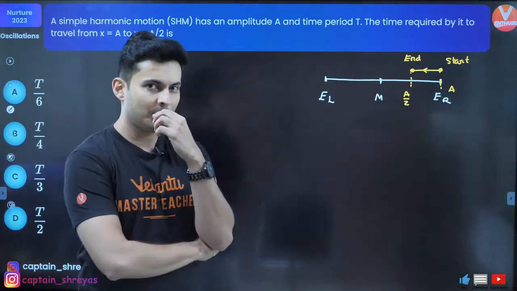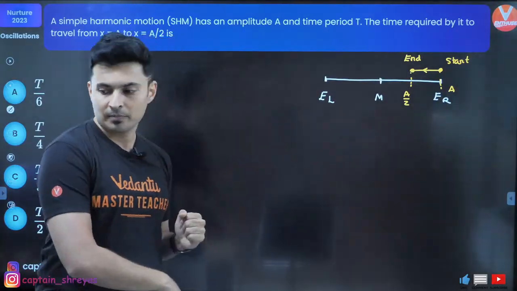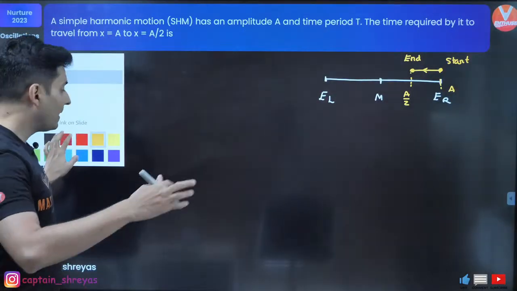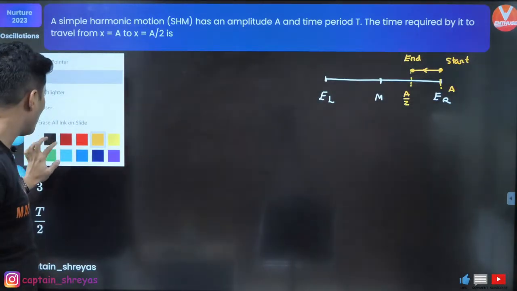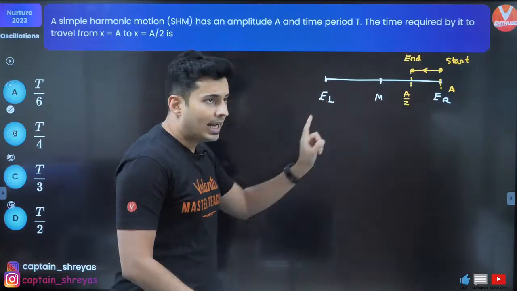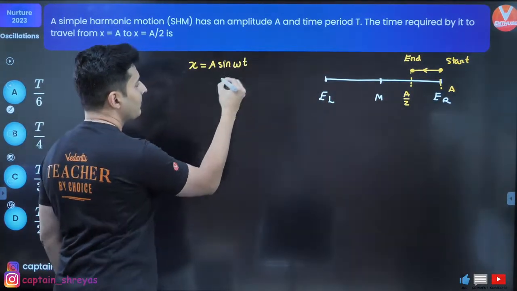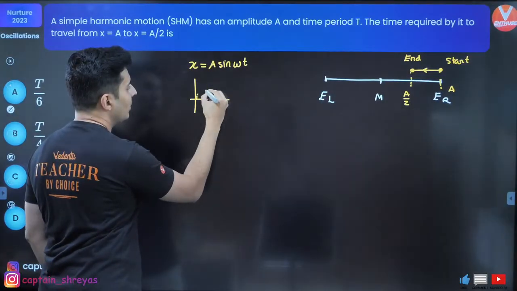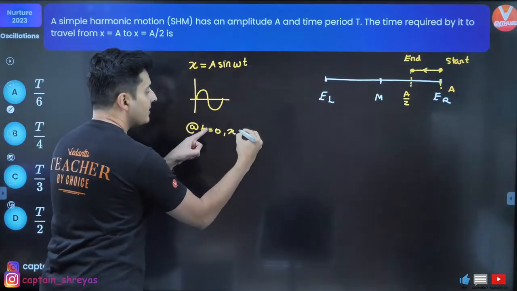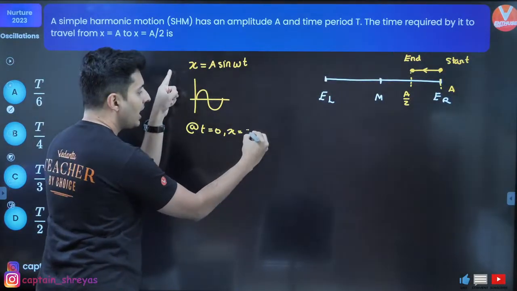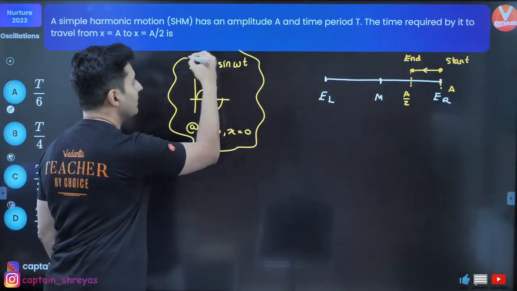Now, there could be many thoughts that are coming in your mind. How do we start the question? I feel we should start with first writing down the equation of SHM. Now, see, there are many ways of solving the question. One of the ways is just mathematics, and I'll tell you how. If I write the equation x is equal to A sine omega t, that means the graph will look like this. At t is equal to 0, sine 0 is 0, x is 0. You start at the origin. That's what this equation means.